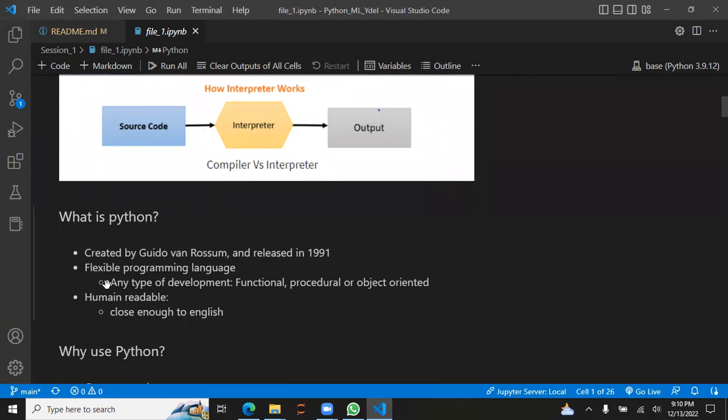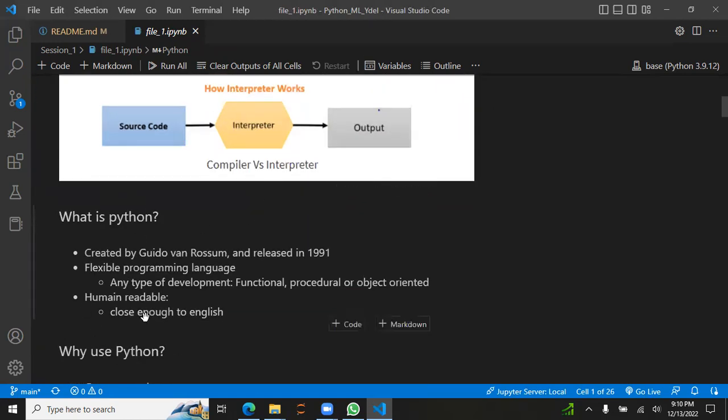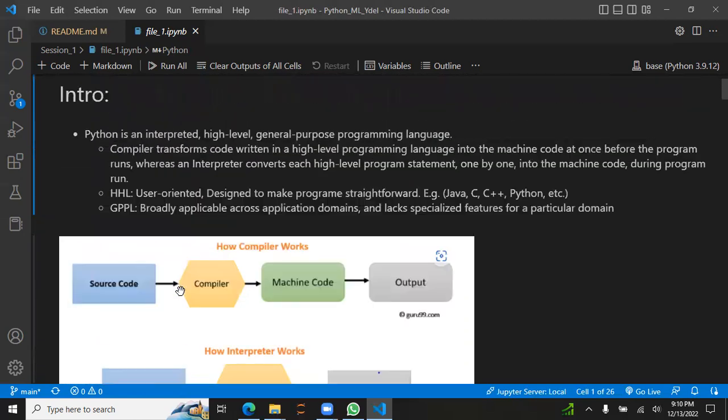If it gets an error on the third line, it's going to stop. It's not going to translate the remaining lines. It will say, go fix the error on the third line. But in the case of a compiler, the languages that use a compiler compile the whole thing, and they say, okay, in line number 3 we have an error, but I have also translated the remaining last two lines into machine code. So that's the basic difference. Python is an interpreted language.